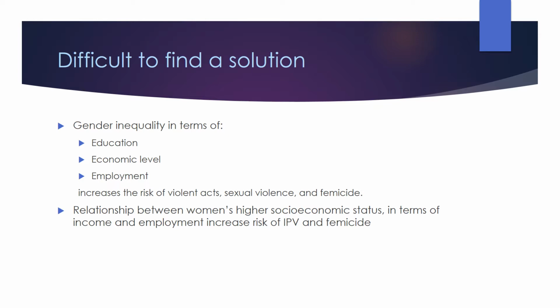However, there is also evidence that concerns the relationship between women's higher socioeconomic status, especially in terms of income and employment, that can also increase the risk of intimate partner violence and femicide. This relationship contradicts itself and is born out of the patriarchal backlash against women's progress. It proves that there really is no clear concrete solution on how to prevent femicide.